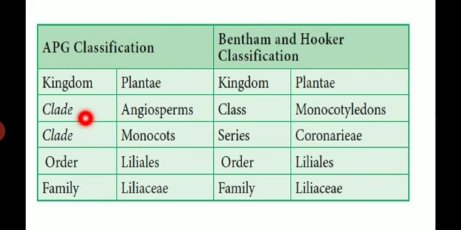APG classification: Kingdom Plantae, clade Angiosperm, clade Monocot, order Liliales, family Liliaceae. The Bentham and Hooker classification of Liliaceae: Kingdom Plantae, class Monocotyledons, series Coronariae, order Liliales, family Liliaceae.